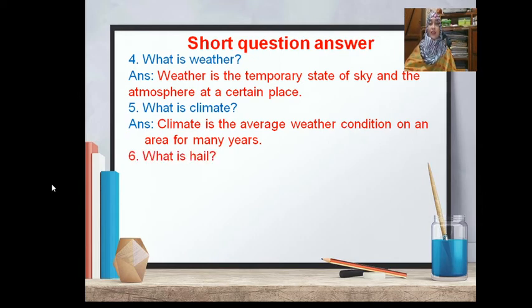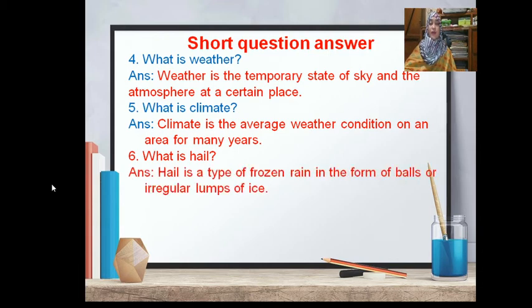What is hail? The answer is hail is a type of frozen rain in the form of balls or irregular lumps of ice.